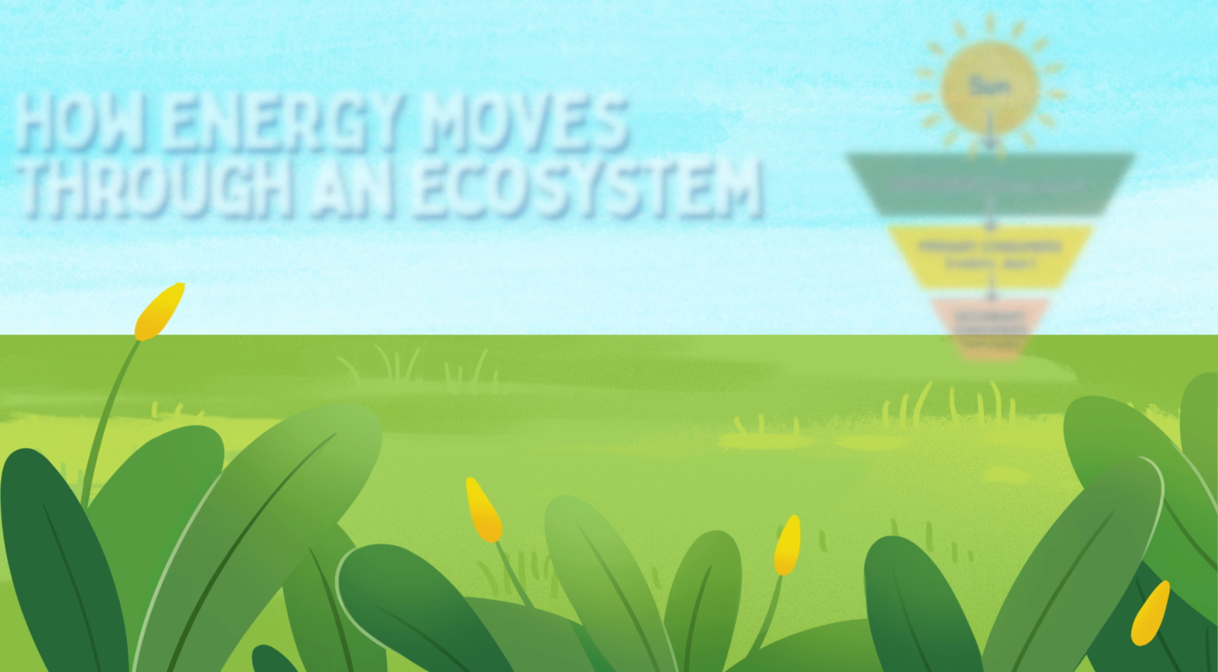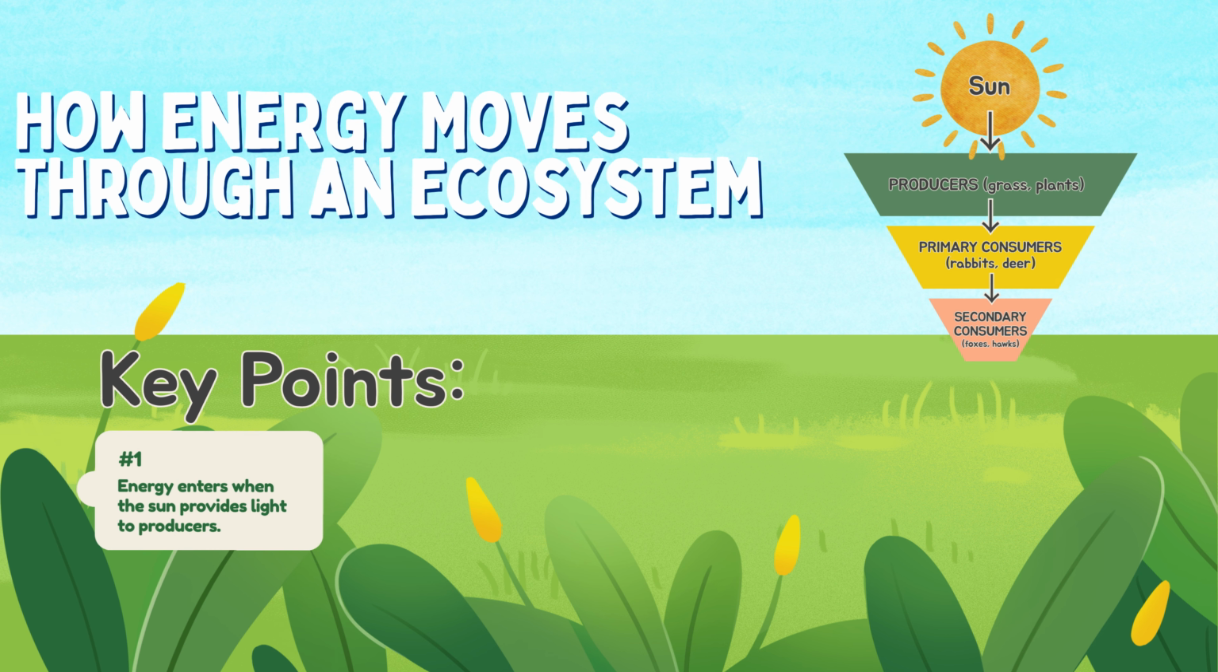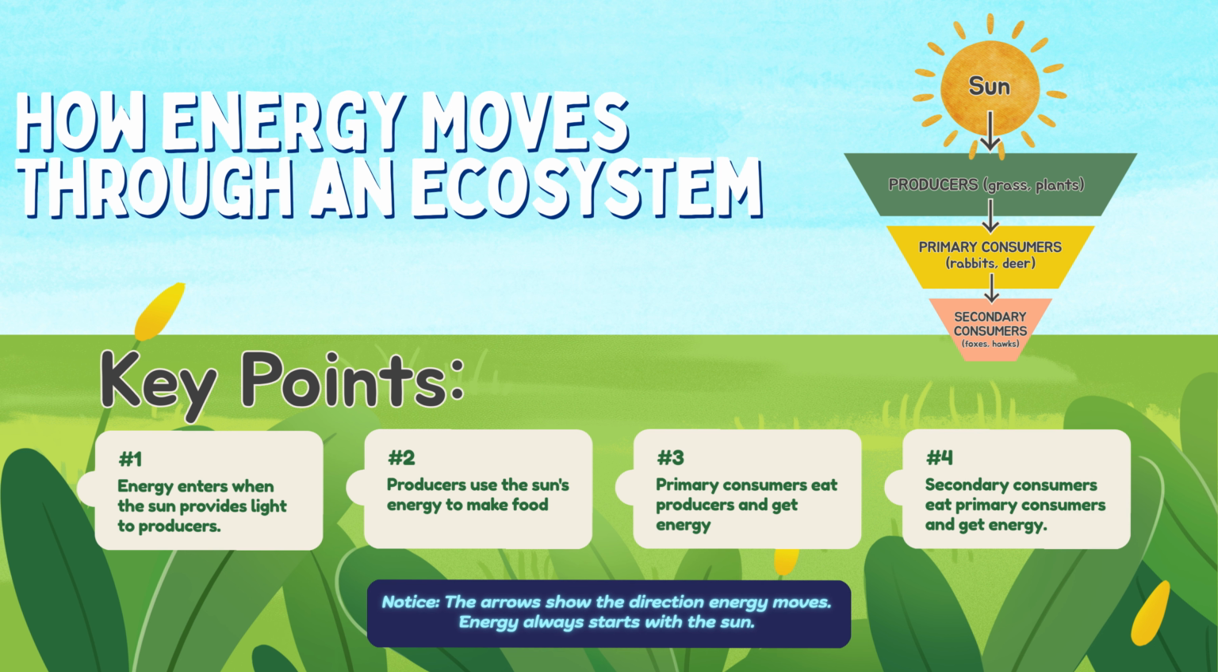Let us review how energy moves. Key points. Energy enters when the sun provides light to producers. Producers use that energy to make food. Primary consumers eat producers and get energy. Secondary consumers eat primary consumers and get energy. Notice how the arrows show energy moving one way. Energy always starts with the sun.